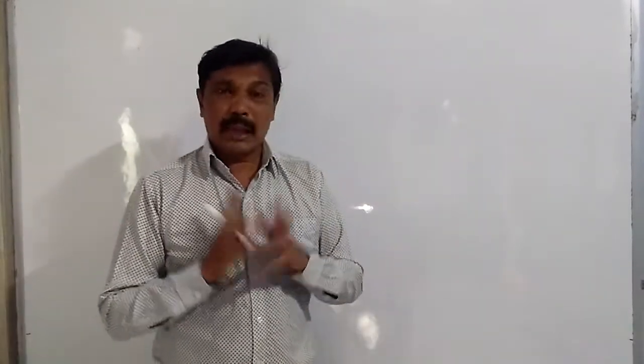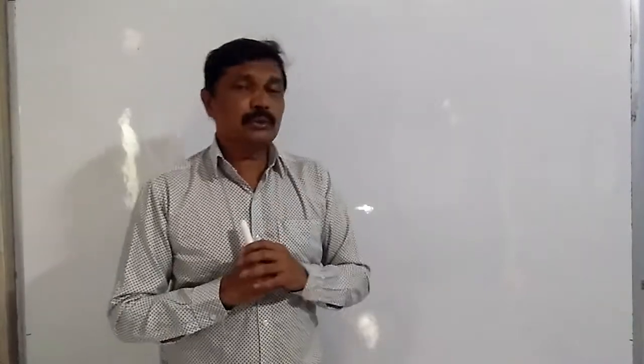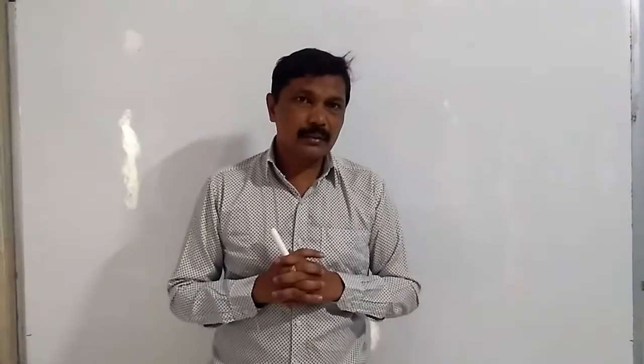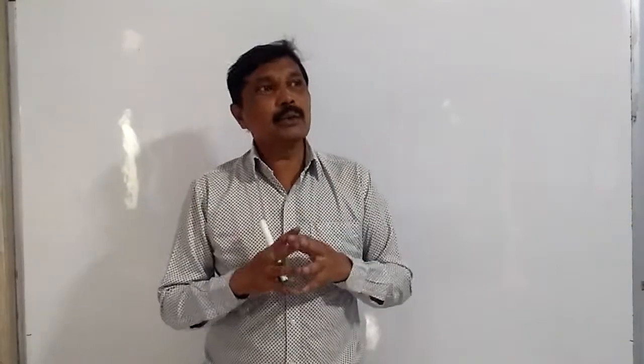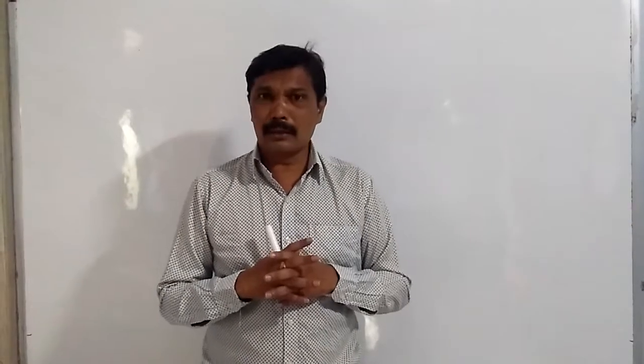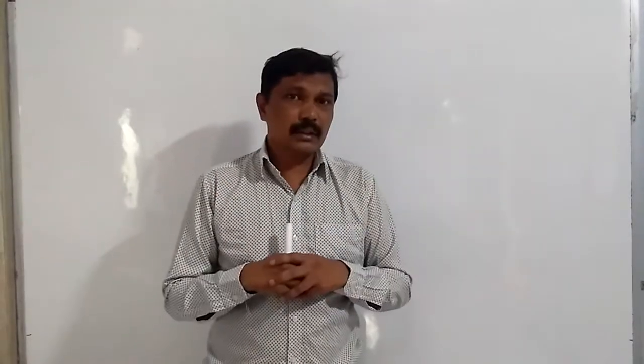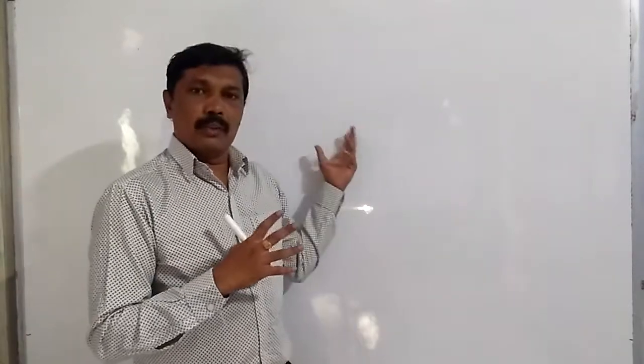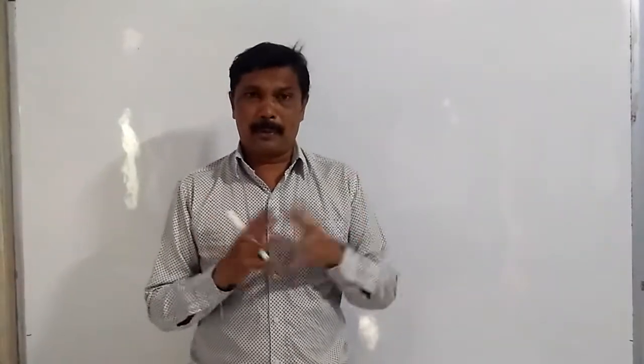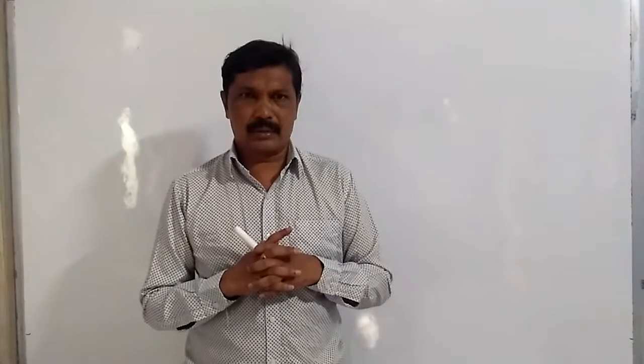Then, can you say that the gravitational force is only related to an object and the earth, or it is related to all the objects on the earth or in the universe? We'll find out from the next topic, gravitational force.